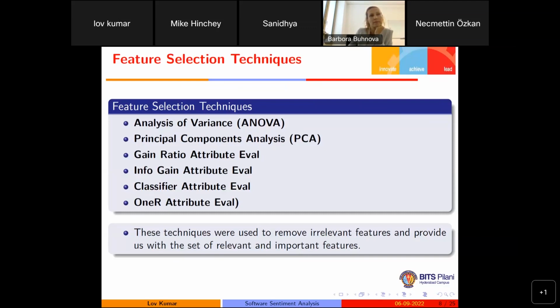In all the cases, we rank the features and after that we select the top log base 2 n number of features. So if you find the number of features in the case of gain ratio, information gain, classifier subset evaluation, and OneR, they are very small as compared to the original set of features.